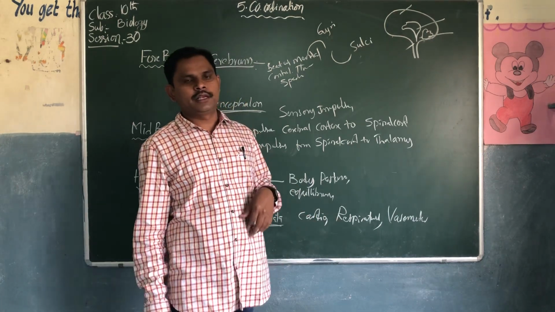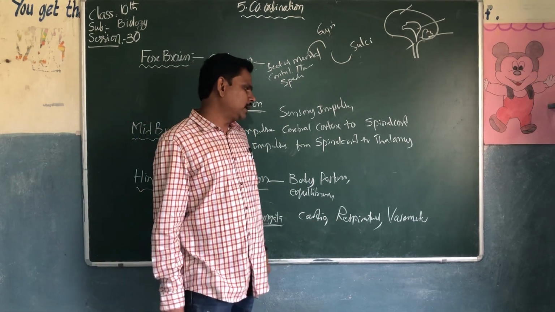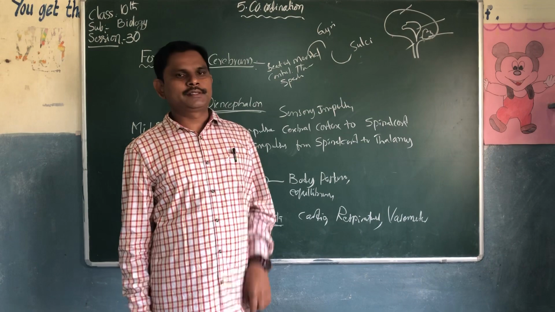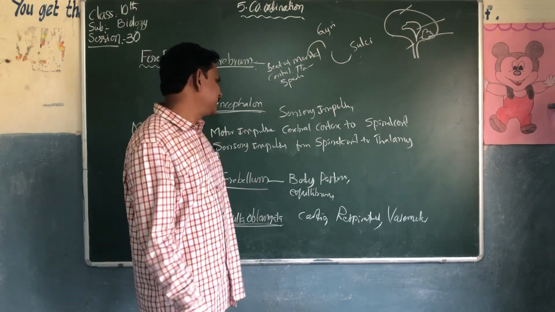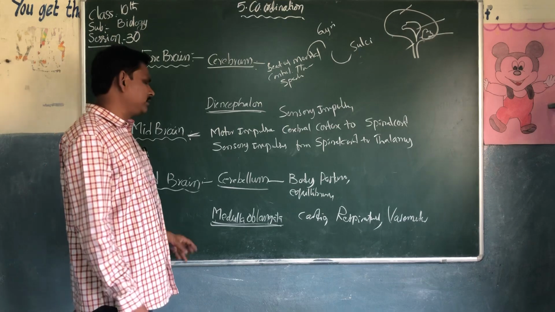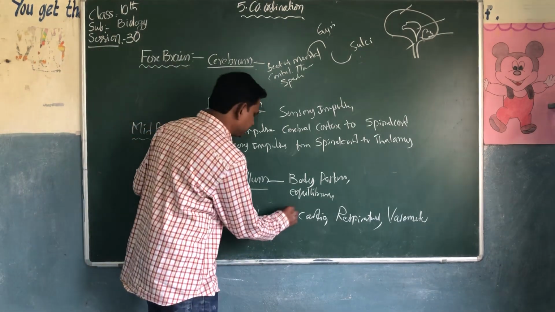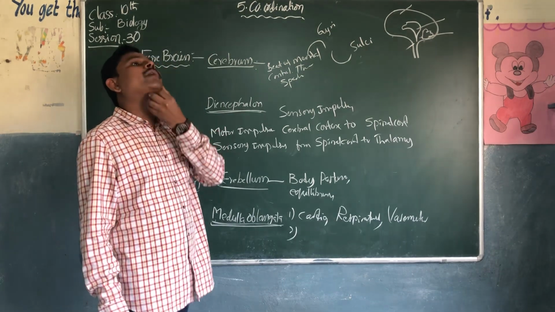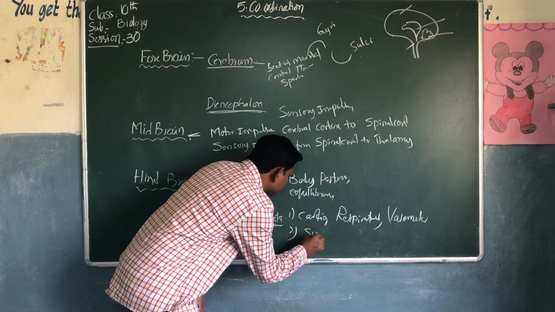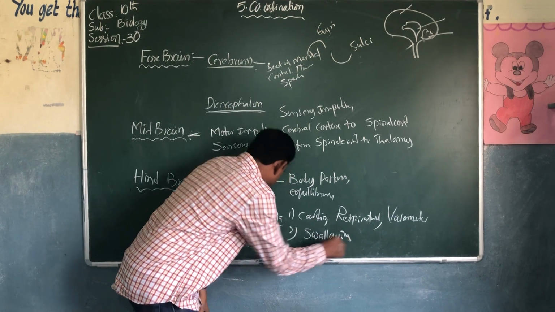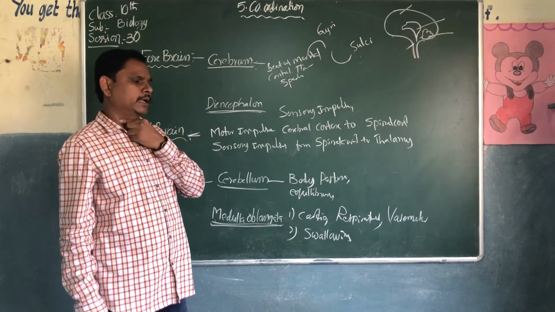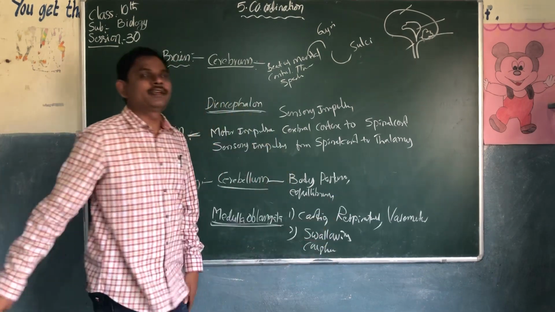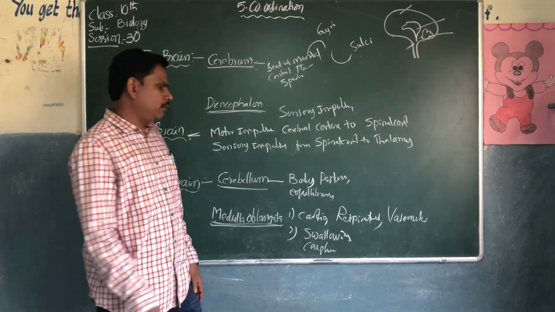Respiration, taking in oxygen and releasing carbon dioxide, is controlled by the medulla oblongata. Vasomotor activity is the blood flowing in the small vessels through pressure. These are all functions of the medulla oblongata. The last one is actions of the mouth, for example swallowing, which is under the control of the medulla oblongata. Coughing is also under the control of the medulla oblongata.